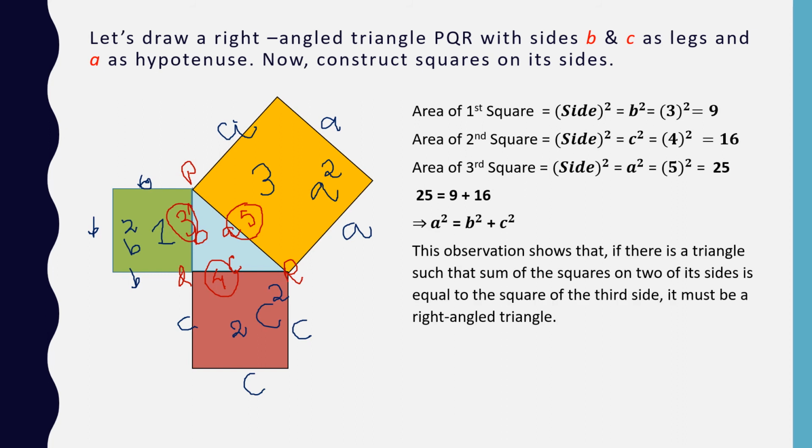This observation shows that if there is a triangle such that sum of the squares on two of its sides is equal to the square of the third side, it must be a right angle triangle. We can see here this angle is 90 degree, and this property holds true only in the case when we have right angle triangle.